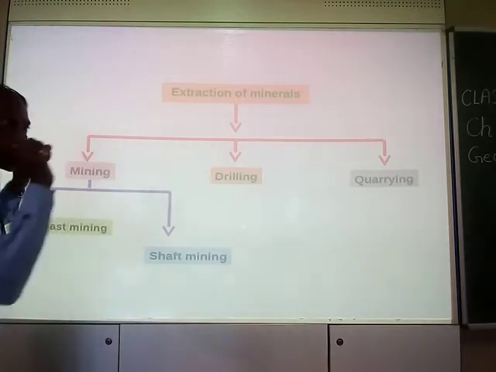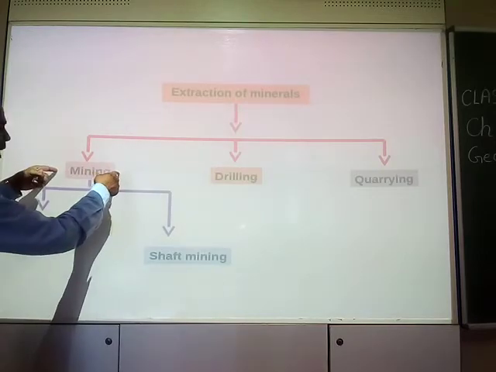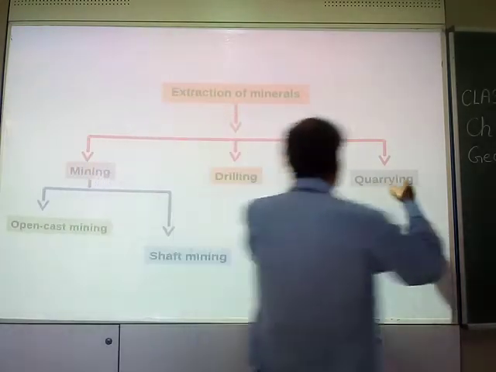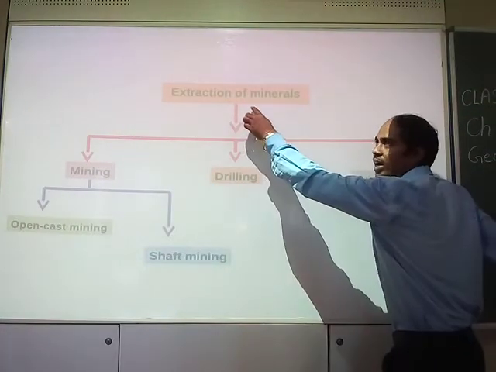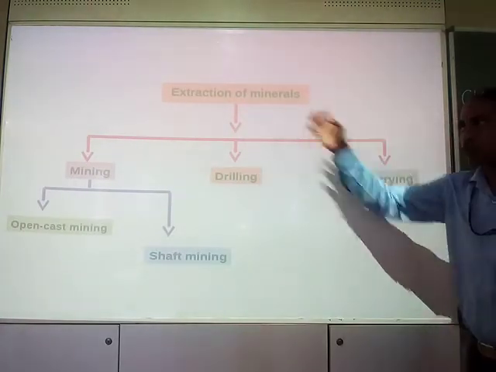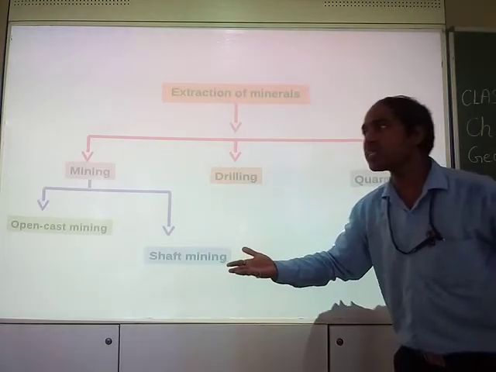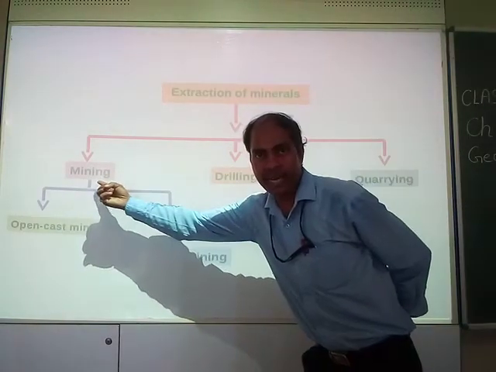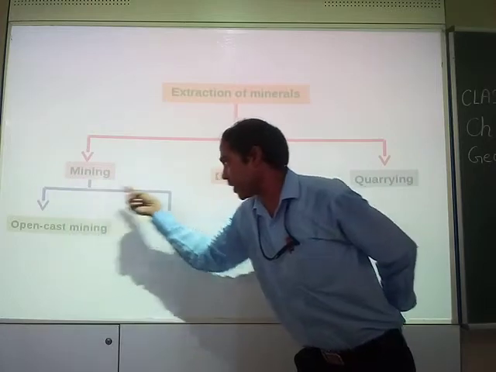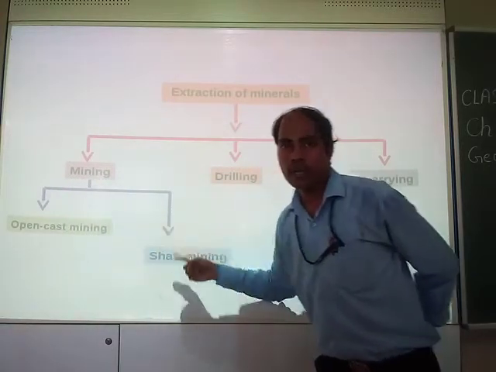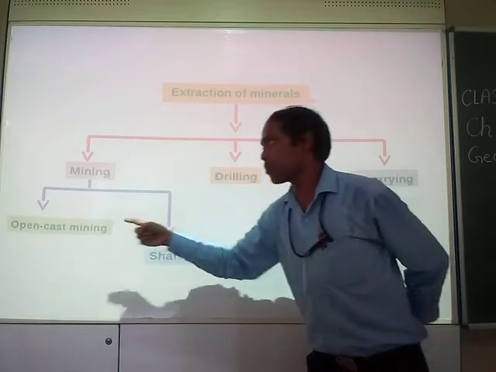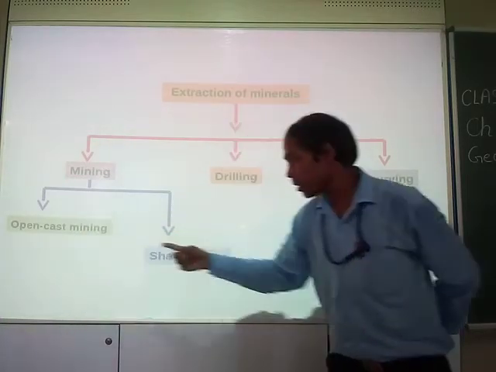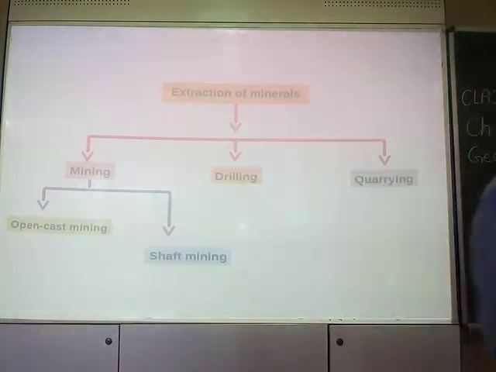Keep in mind that mining, drilling and quarrying are the three processes of extraction of minerals, in which mining is divided into two types: open cast mining and shaft mining.